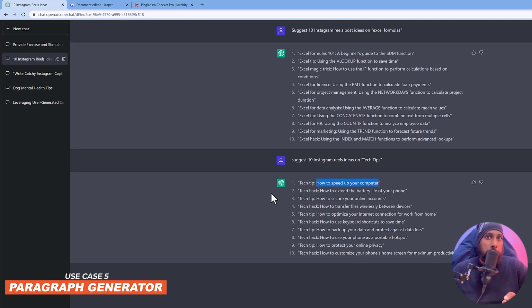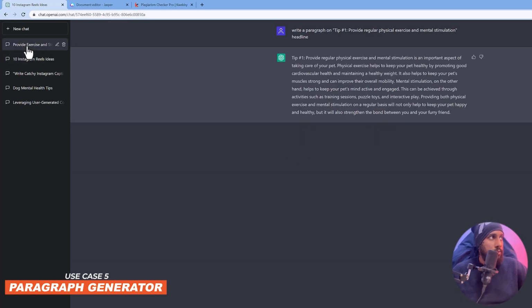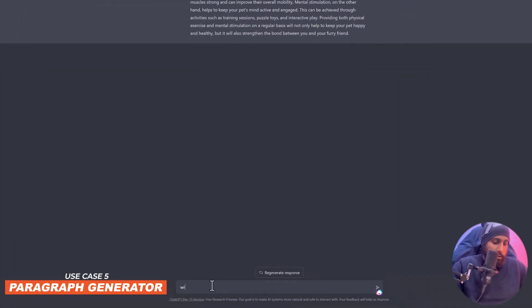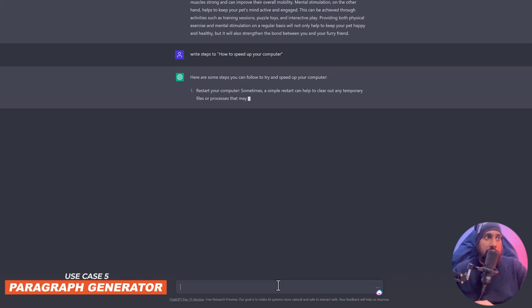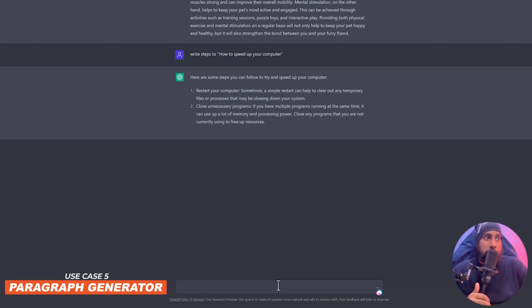The technique number 1 is how to speed up your computer, right? And now you can go to this paragraph generator and you can ask ChatGPT to actually create steps for you, like write steps to, like that. So here are some steps you have to follow. First is restart your computer. Second is close unnecessary programs, and third is remove malware.